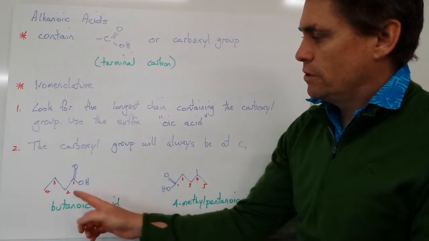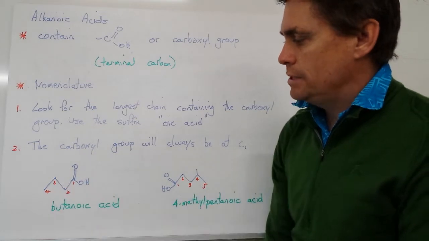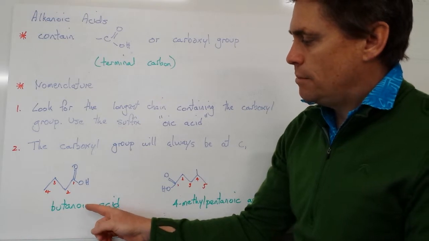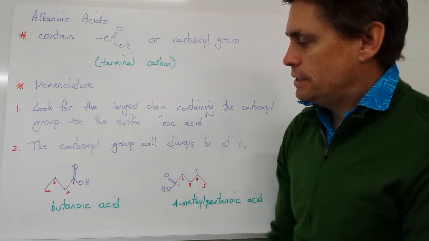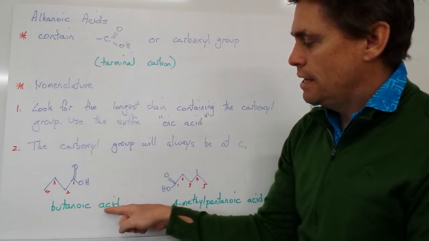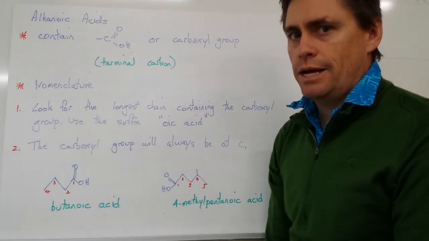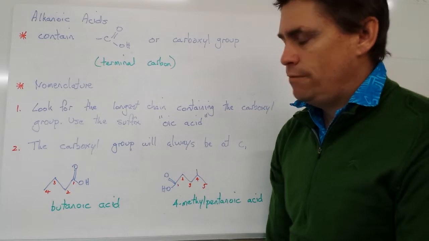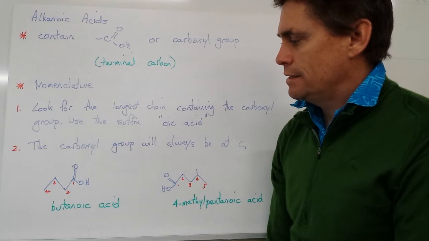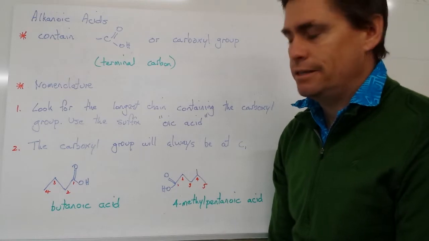So let's have a look at our molecule on the left-hand side. We have a molecule with 1, 2, 3, 4 carbons in it, so it's going to derive from butane. We name our carboxylic acid at number 1. So in this case, we're going to get butanoic. We drop the E from the butane, add the OIC, and then an acid. So this one is known as butanoic acid. Also known as butyric acid, and can be found in the cheese-making process. And it's also the one that sometimes teenagers produce under their armpits and in their shoes or on their feet.